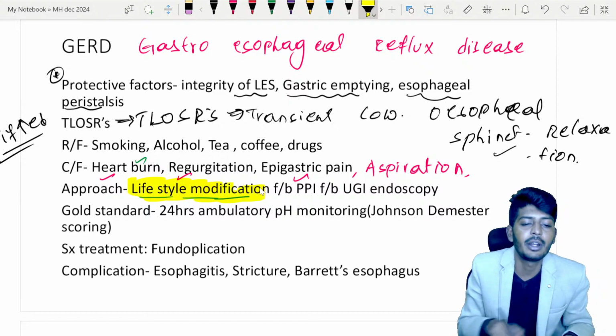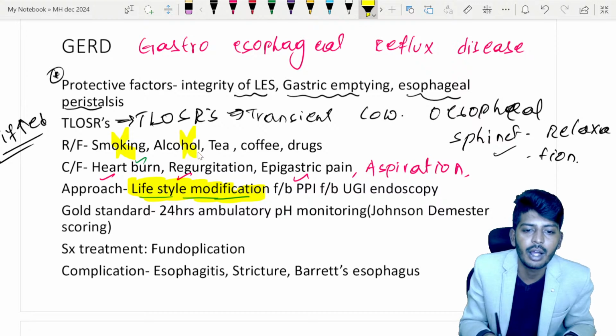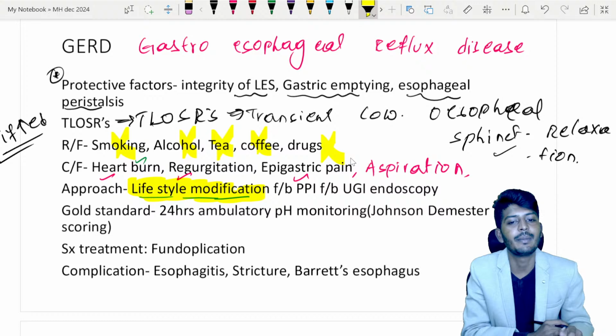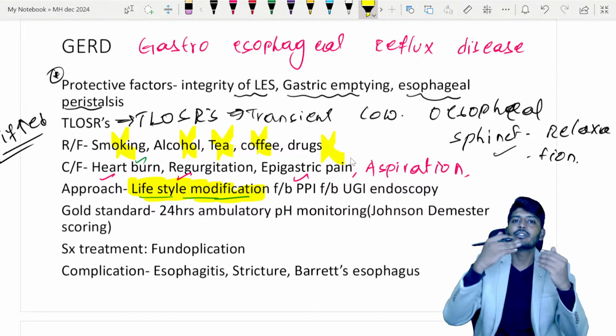Sir, what are the lifestyle modifications? Quit smoking, quit alcohol, decrease tea and coffee, okay? Avoid the irritating drugs. All of them you are going to tell, okay? And you send the patient.